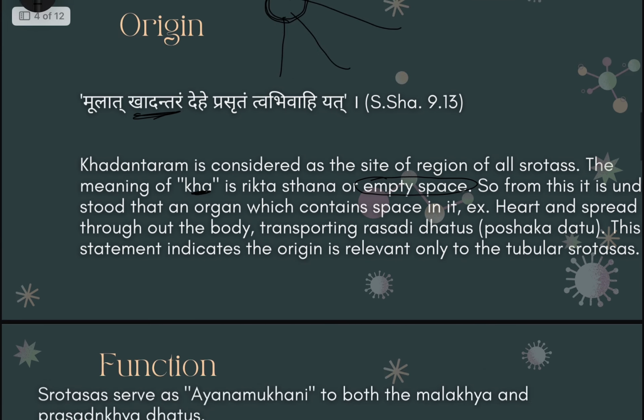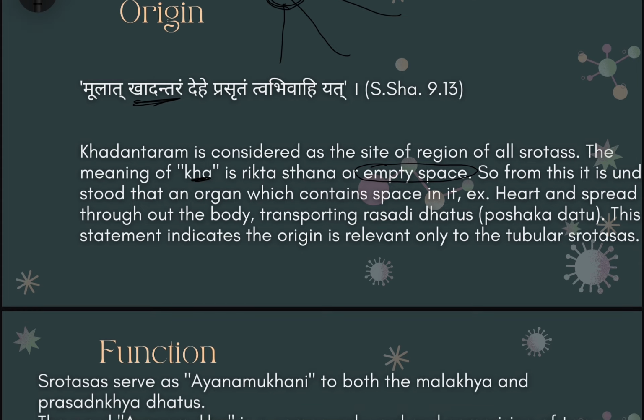If we take the example of a particular organ for our easy understanding, then we can understand it with the help of the example of the heart. We all know that the heart has various vessels attached to it, such as the aorta, the superior and the inferior vena cava, and much more. What is happening is that from the heart, these vessels arise and reach the various parts of the body. So that is what has been said in the shlok by Acharya Sushrut, that is, from the empty spaces these Shrotas originate. So the vessels originate from the heart.